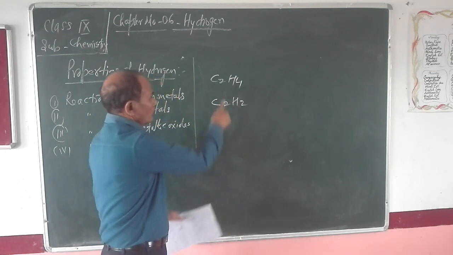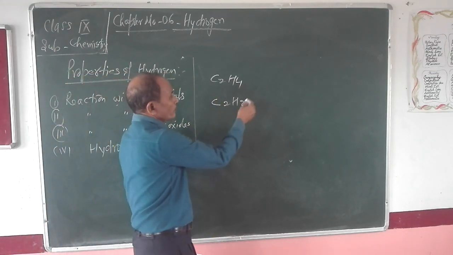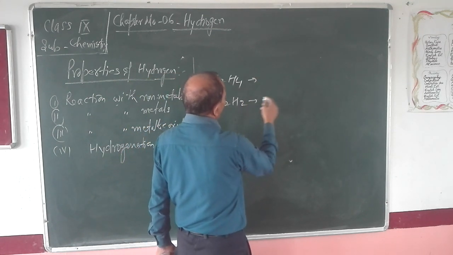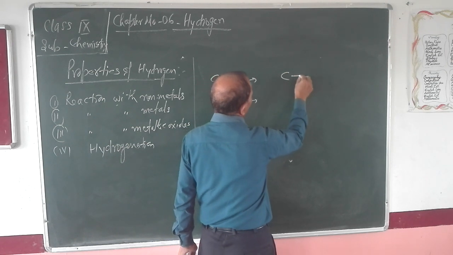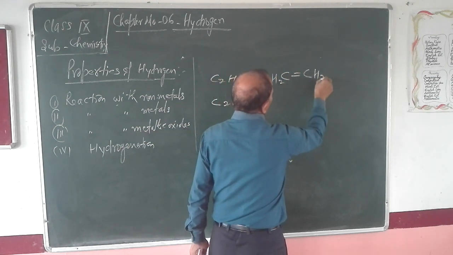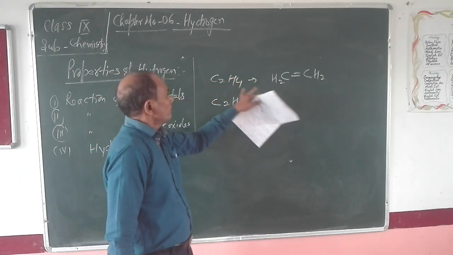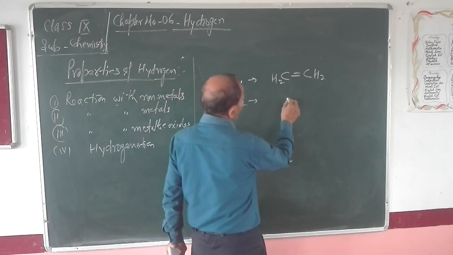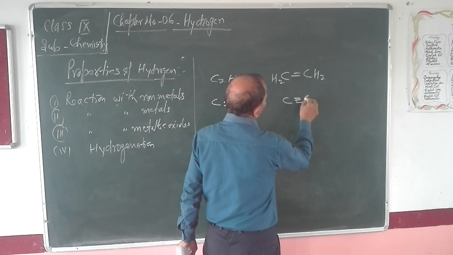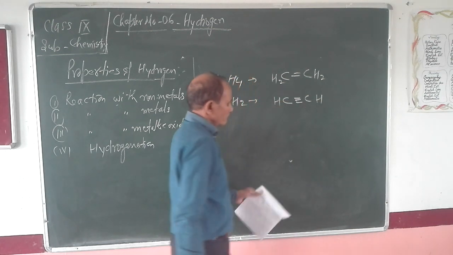You see, C2H4 is ethylene, and C2H2 is acetylene. Now, in these, a double bond is there. This is the structural formula of ethylene, CH2=CH2. In acetylene, C triple bond C, and this one is H, this one is H.